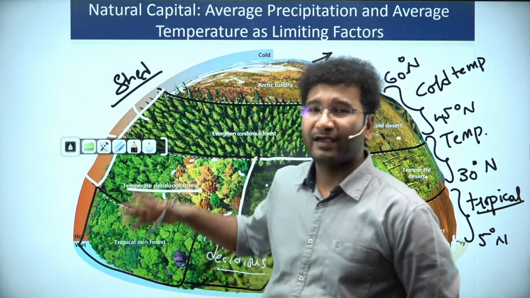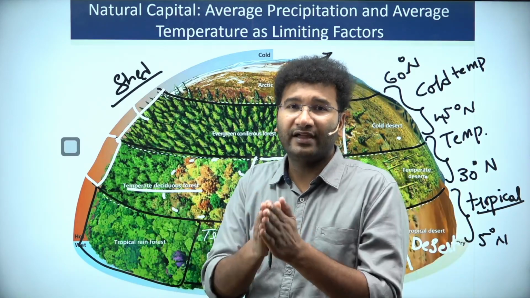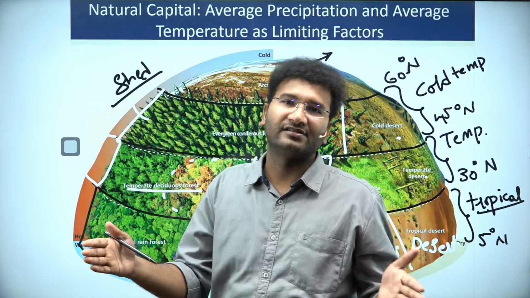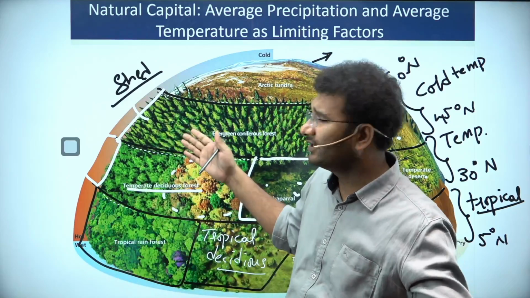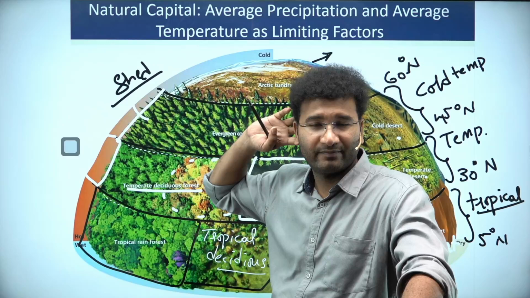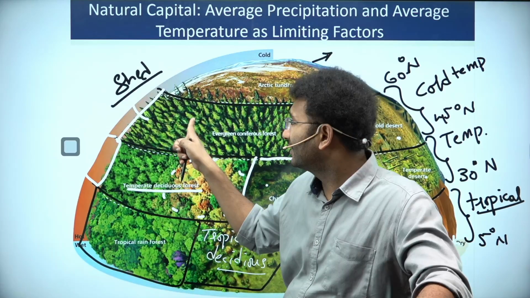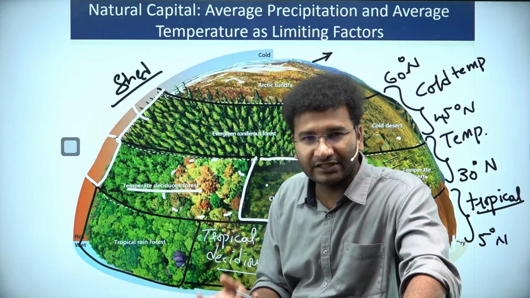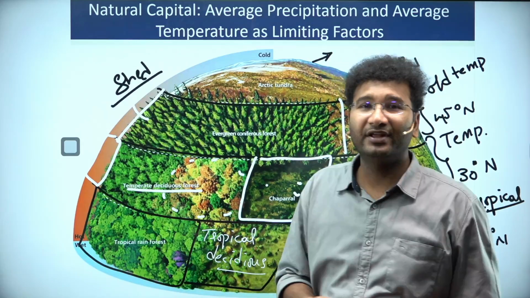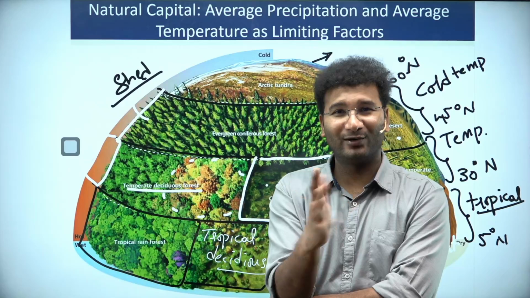See, for a tree to shed its leaves and regrow, it needs to have a very good sunlight season. As the availability of sunlight is there for only a few months, and vegetation is good, these particular trees have adapted to such a condition where during summer they'll grow, and during winter they won't grow.